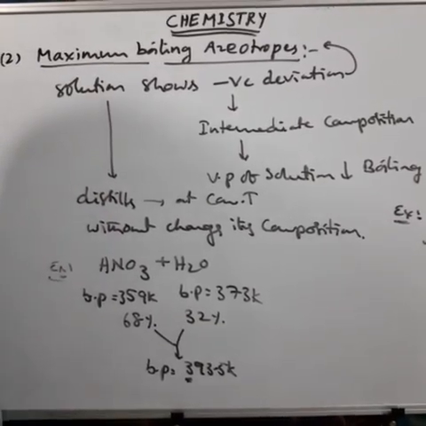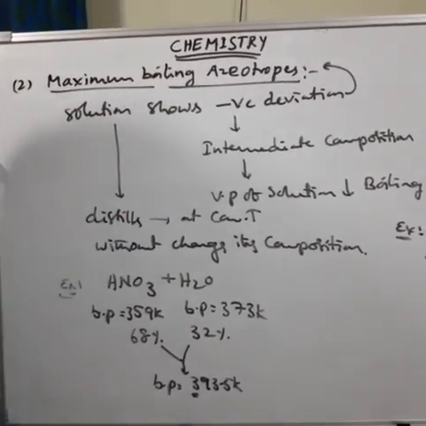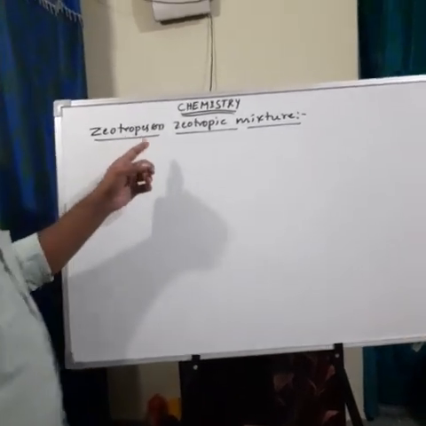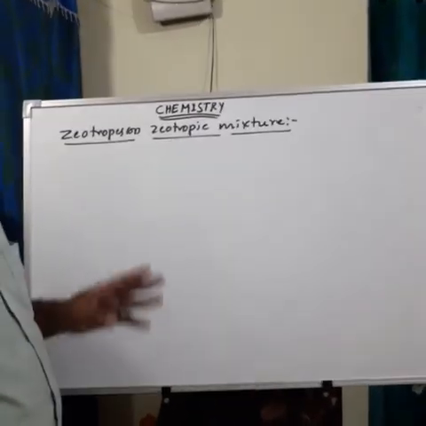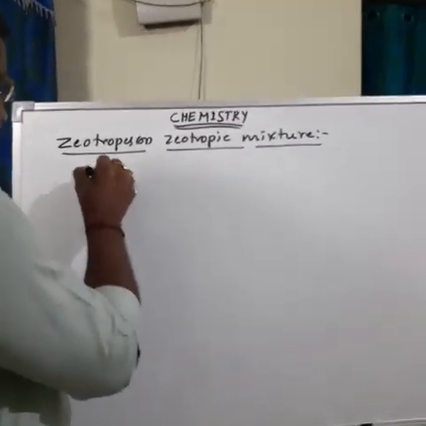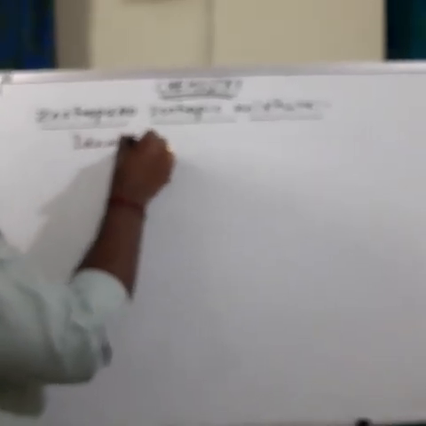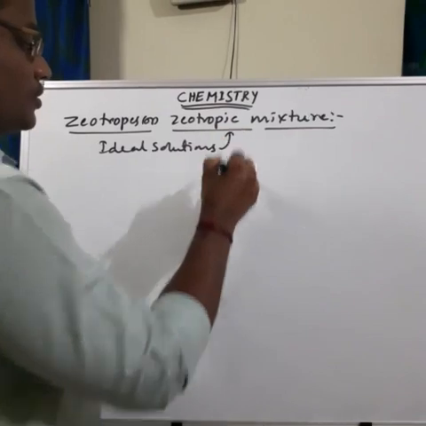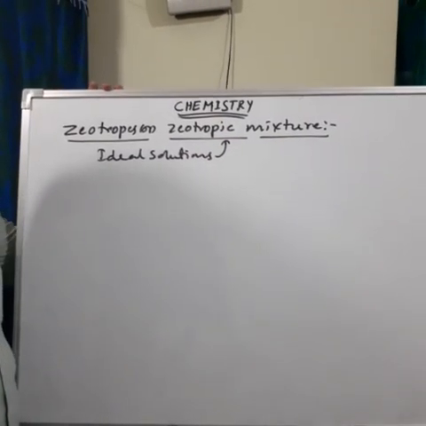Then the next one is zeotropes, or zeotropic mixtures. Generally, ideal solutions form zeotropic mixtures.